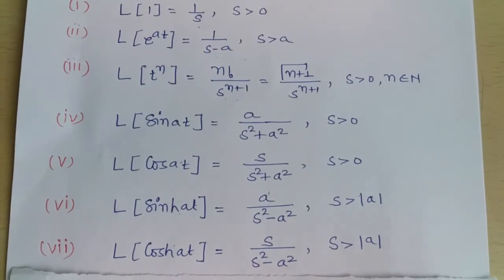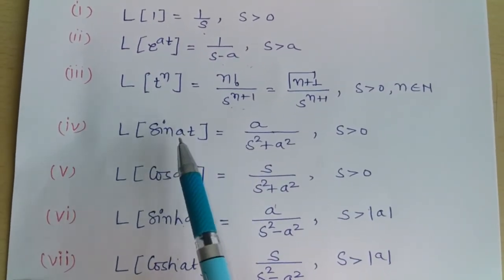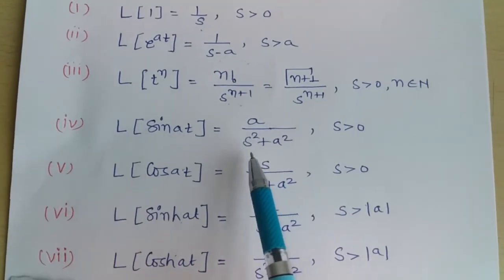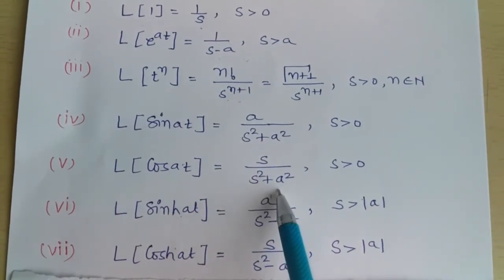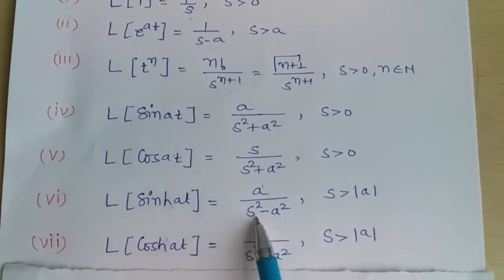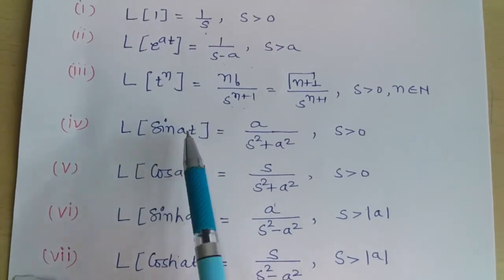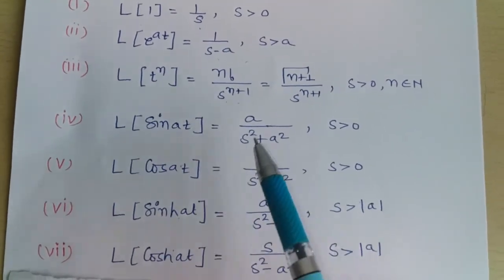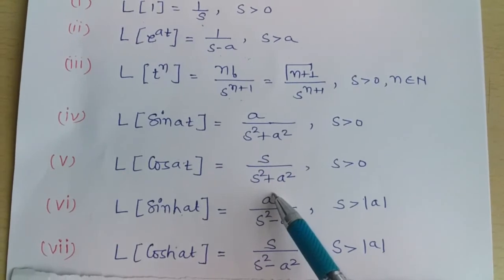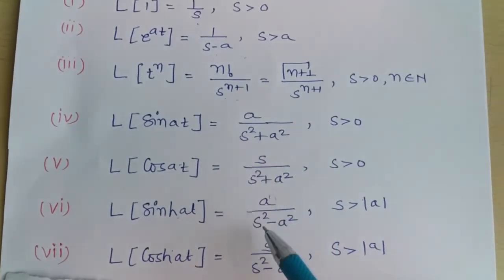Here we note a pattern that in case of sin and cos, the denominator is s square plus a square. But in case of hyperbolic, we have the denominator as s square minus a square. Also, in case of sin, the numerator is the constant a, and in case of cos, the numerator is the parameter s.